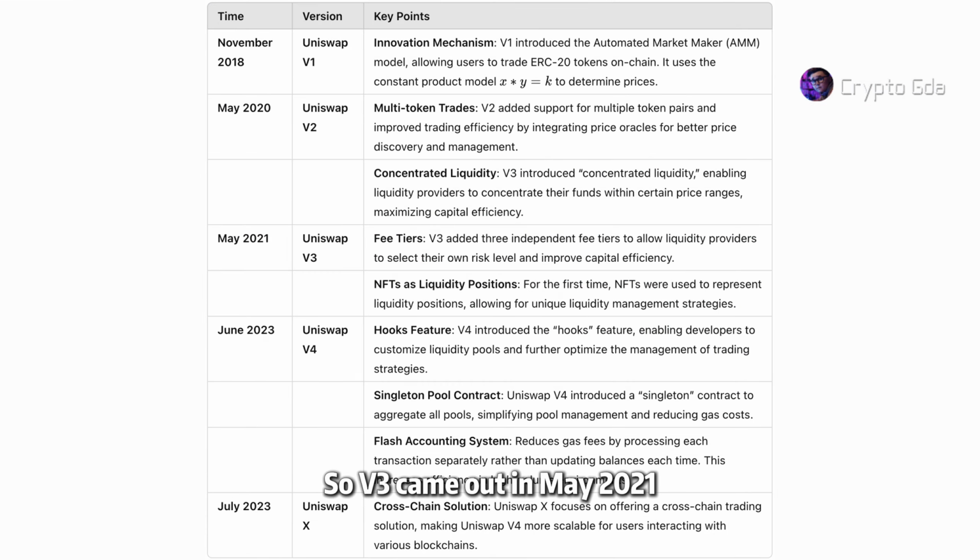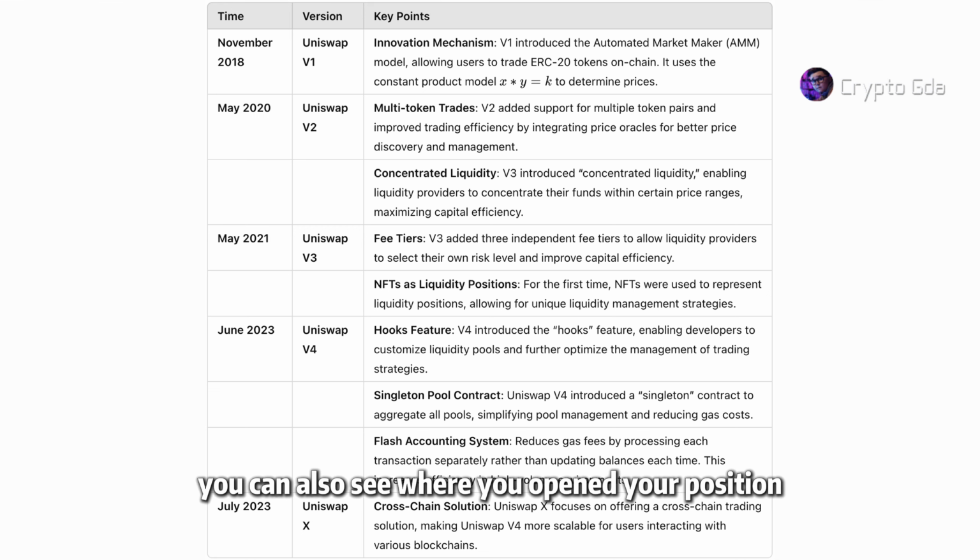So V3 came out in May 2021. It had three major innovations. One is concentrated liquidity, another is the fee tiers. The last one is NFTs. As proof of this liquidity, you can also see where you open your position, in what range you opened it.